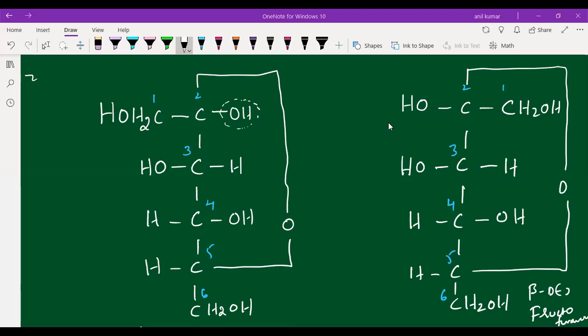Okay. One student is asking that in fructose it differs at C2. So it is epimers. Fructose epimers. Epimers. Okay, I will just check it. Next, epimers, anomers means at C1. Fructose. Okay. Yes, that is the C1 carbon. We are calling it anomers. Configuration changes at the C1 carbon, we are calling it anomers.